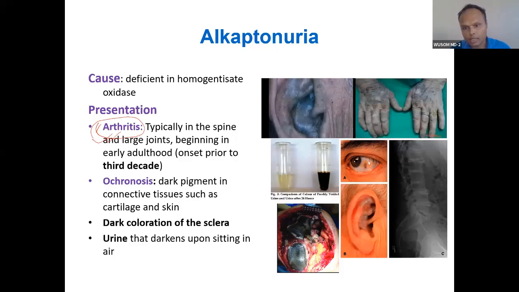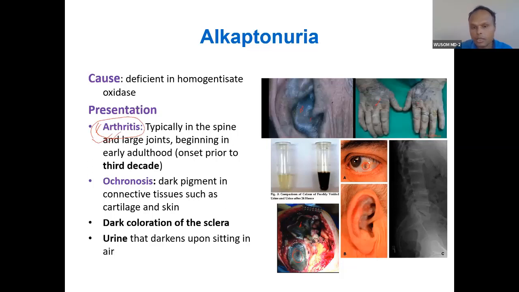The patient comes with arthritis in the spine, and all things arthritis will happen. You can see the ochronosis. Ochronosis is dark pigmentation in the connective tissues such as cartilage and skin. You can see it in the cartilage here, in the operated skin. Earwax also has this type.